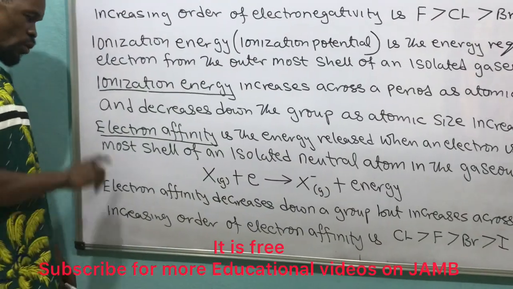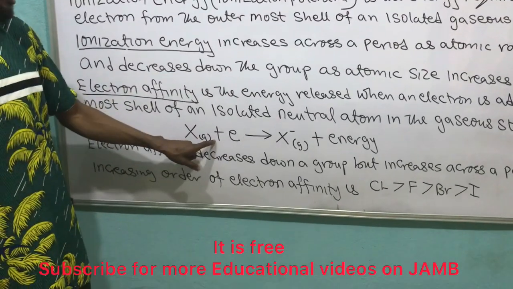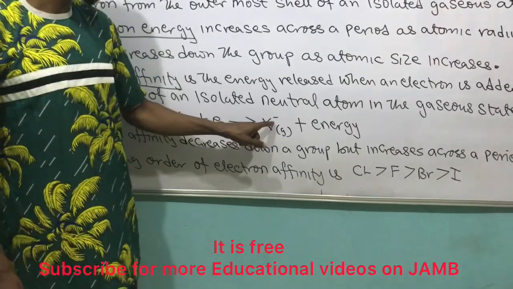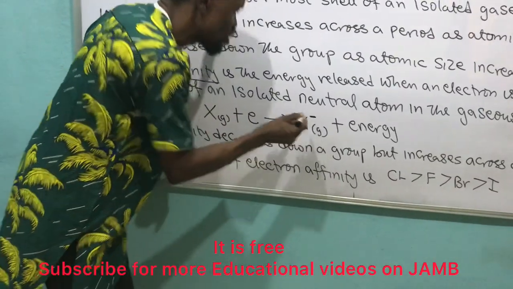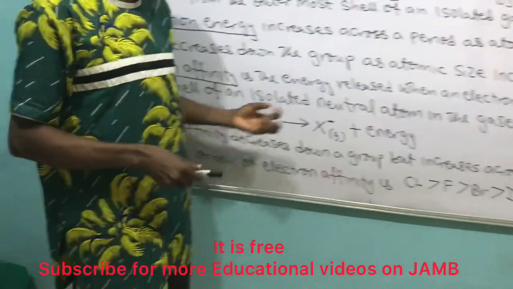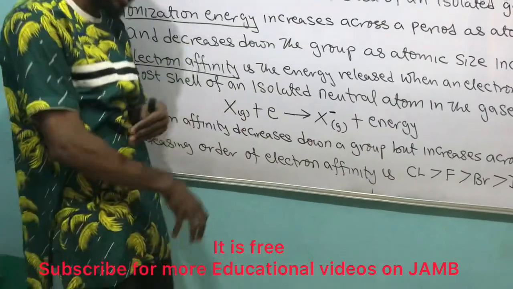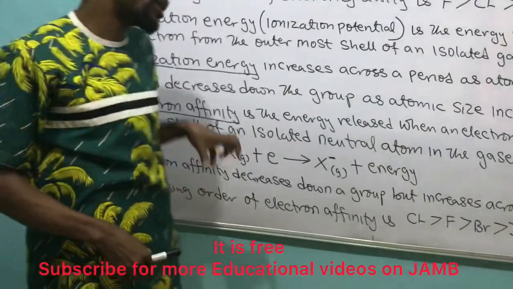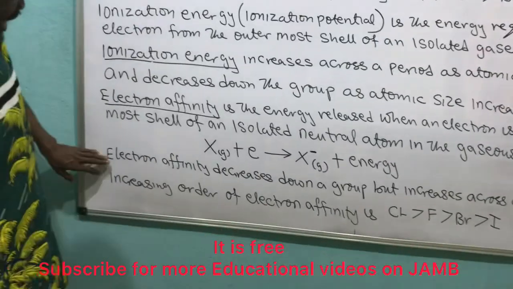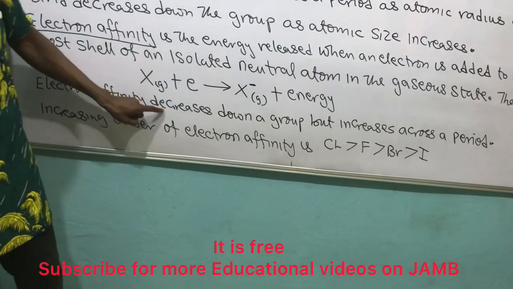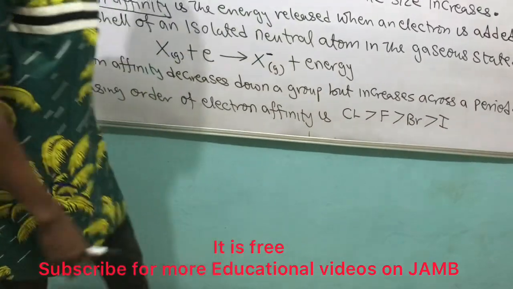Look at the reaction, look at the neutral atom. Add an electron to him, and it will now have an electron in excess. Look at this minus, meaning having an electron in excess, which is associated with non-metal. The energy will be released, because for you to force yourself into a family, there will be energy required, and sweat will come out from your body. Then electron affinity decreases down the group, but increases across the period.